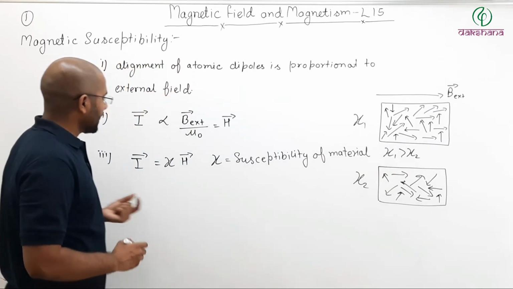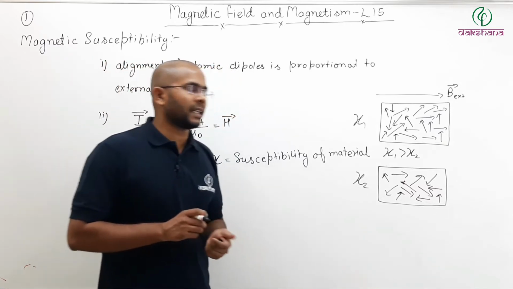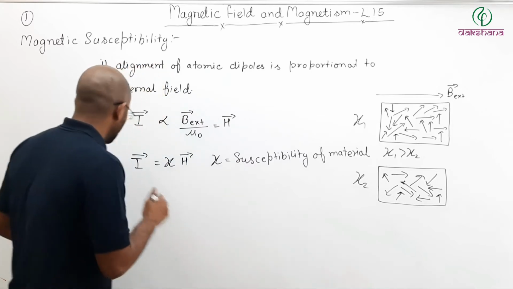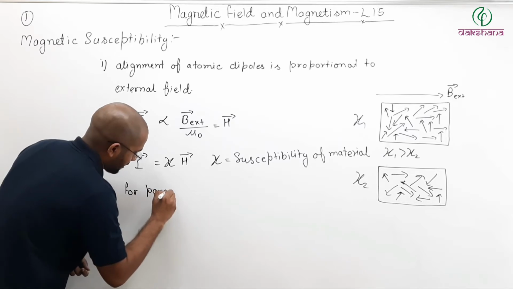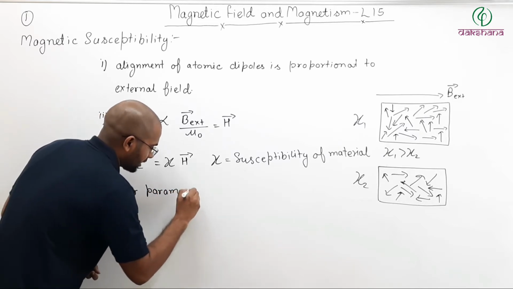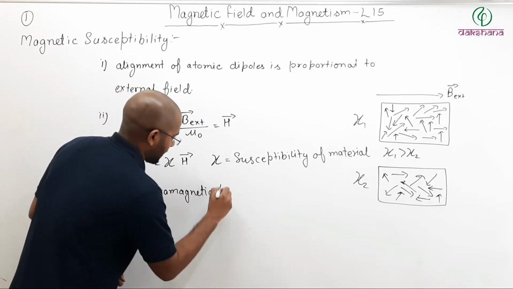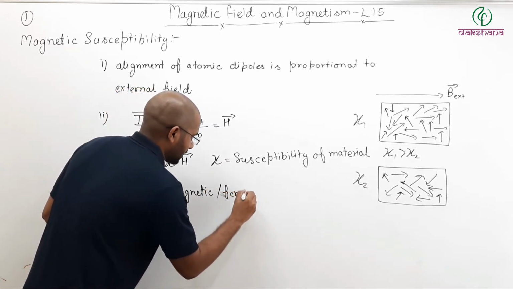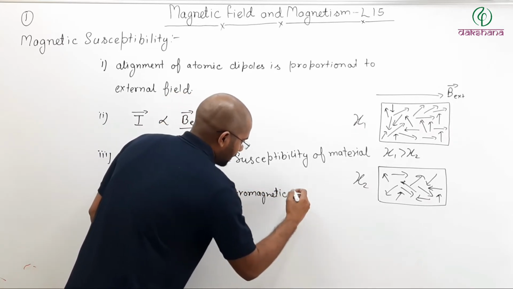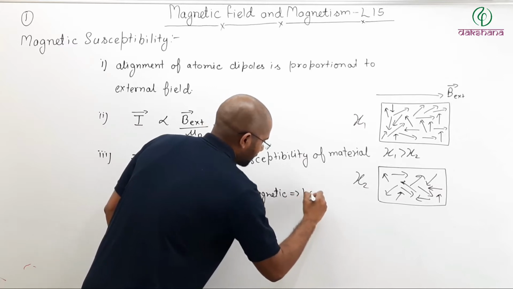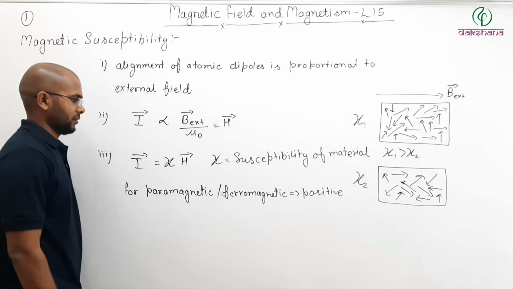Now we have already studied that there are three kinds of material: paramagnetic, ferromagnetic and diamagnetic. For paramagnetic and ferromagnetic materials, susceptibility is positive.